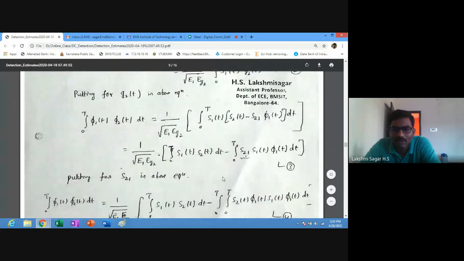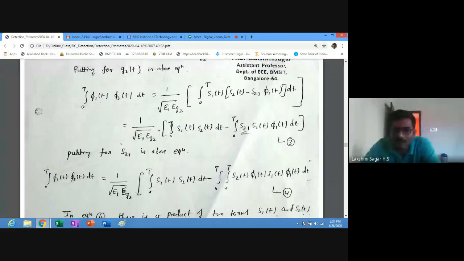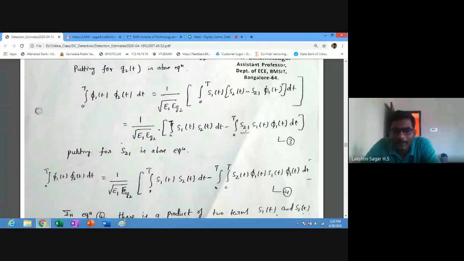Next, putting for S21 in the above equation, S21 is nothing but the coefficient of expansion. So we can write this one as integral 0 to T of s2 of t phi 1 of t, where i is equal to 2 and j is equal to 1. The same thing you continue. So you call this one equation number 4.